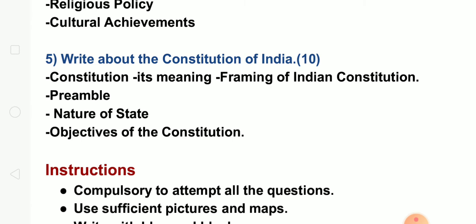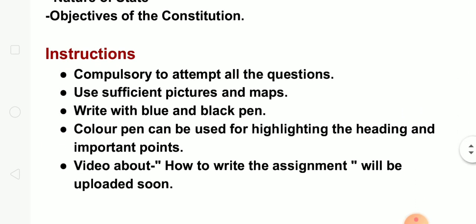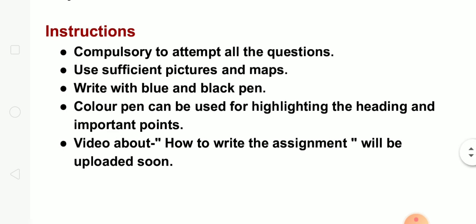Now some instructions are here. It is compulsory to attempt all the questions. Use sufficient pictures and maps about rulers and all. You can attach the extent of their empires and maps from that time. You can use both blue and black, and you can write the question with another color. You can use highlighters and all these things to make your assignment beautiful. There is no restriction for that. But for writing, stick to a blue or black pen. A color pen can be used for highlighting and marking headings and important points.